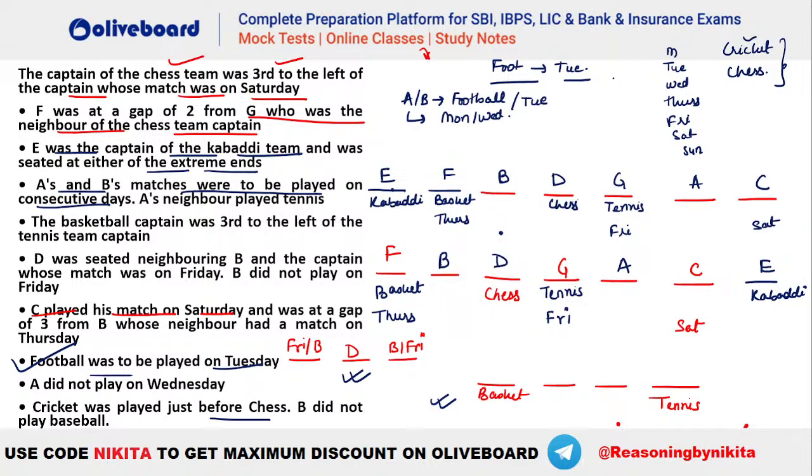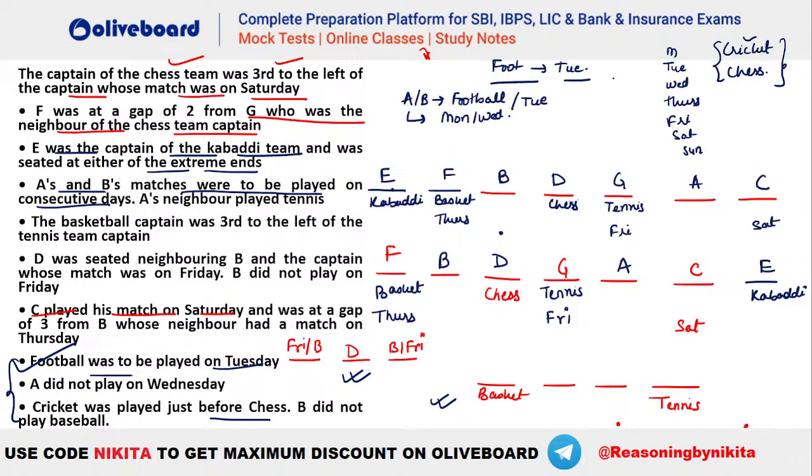Football has to be played on Tuesday. So now you can see that only these three things are remaining. That is, football has to be Tuesday, A is not on Wednesday, and cricket has to be immediately before chess. And B is not playing baseball, right? So these three are the things which we need to check. So let's try your cricket and chess.